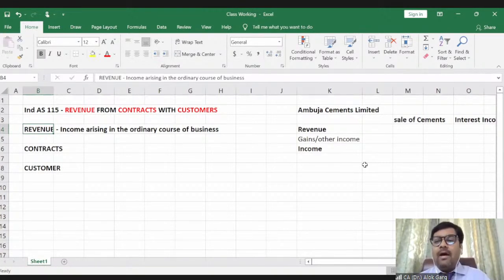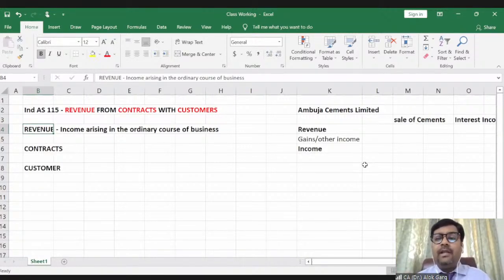For Maruti Suzuki India Limited, selling of a car is an ordinary course of business. But one fine day, when Maruti sells a property, for example, Maruti needs some cash and is selling, let's say, the Manesar plant, that is not in the ordinary course of business and that will not be a revenue. Sir, what does it mean?